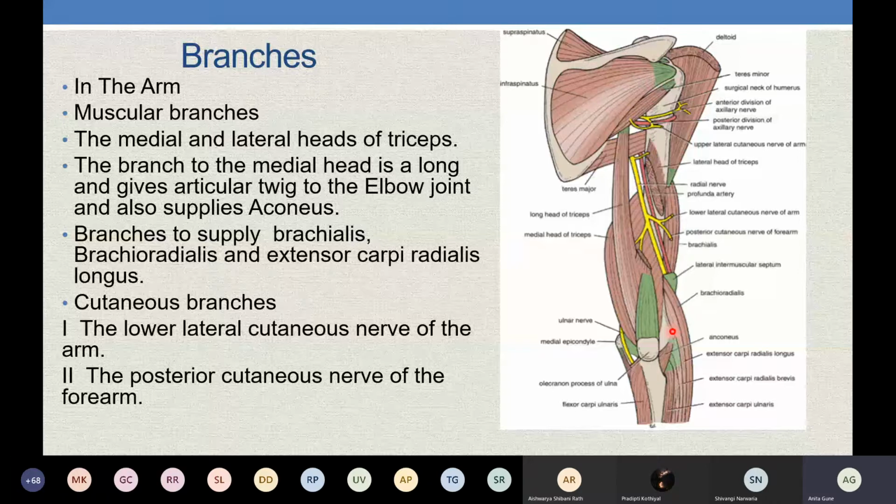So now if you recall, the medial cutaneous nerve of the forearm was given by the medial cord. And the musculocutaneous nerve continued as the lateral cutaneous nerve of the forearm. Radial nerve is giving the posterior cutaneous nerve of the forearm. Is it clear? So up till now we have seen three cutaneous branches given from the radial nerve. One was the posterior cutaneous nerve of the arm, then the lower lateral cutaneous nerve of the arm, then the posterior cutaneous nerve of the forearm.